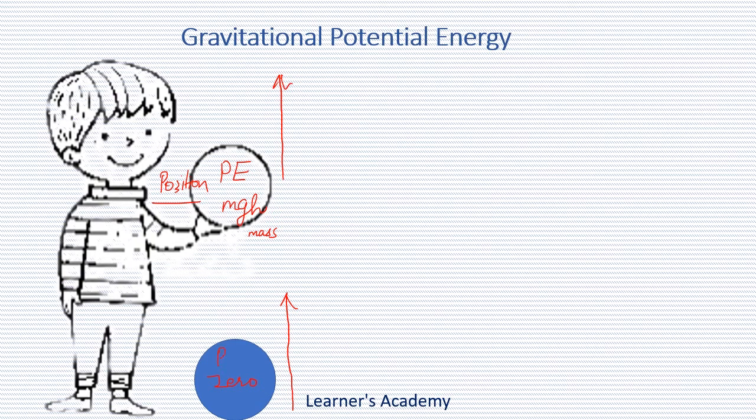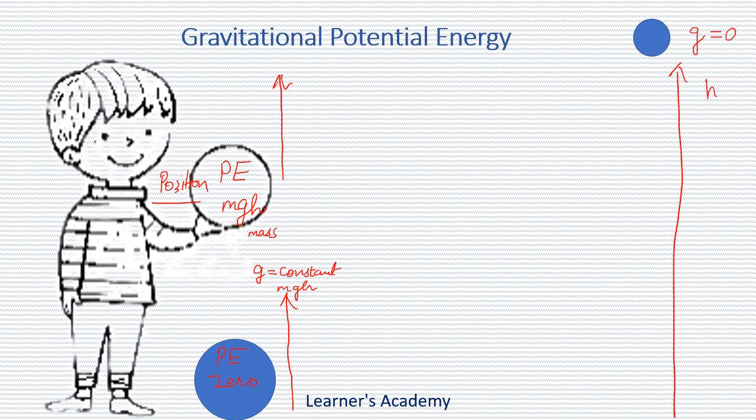When h is small as compared to the radius of the Earth, we assume g, acceleration due to gravity, to be constant, and we use the formula mgh. But for large values of h, g changes, it actually decreases. For an object at infinite height, g is equal to 0, as Earth's gravitational force will not act on it, so potential energy will be 0 there.